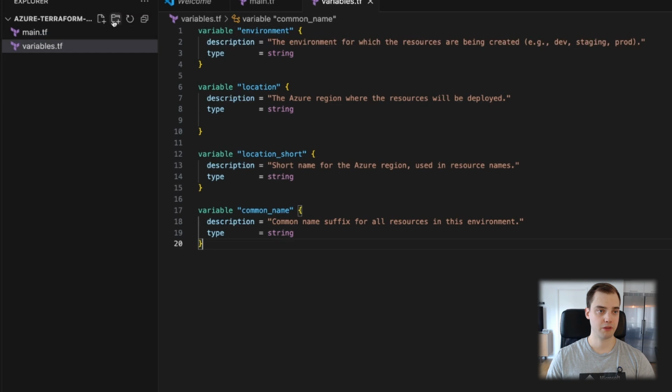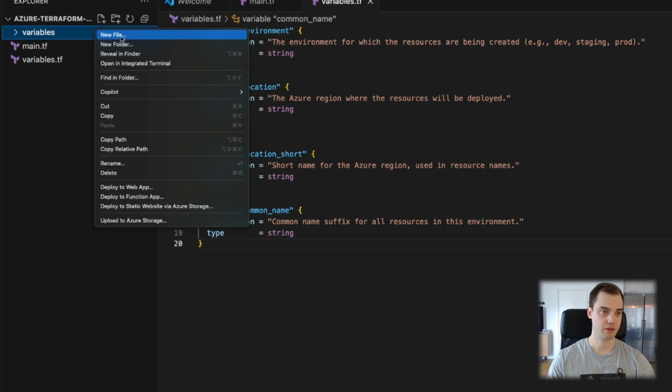But yeah, so let's say we were gonna have a dev and a production environment for this. I can have different files for different environments. So I'll create a variables file, and then we will have a production tfvars.